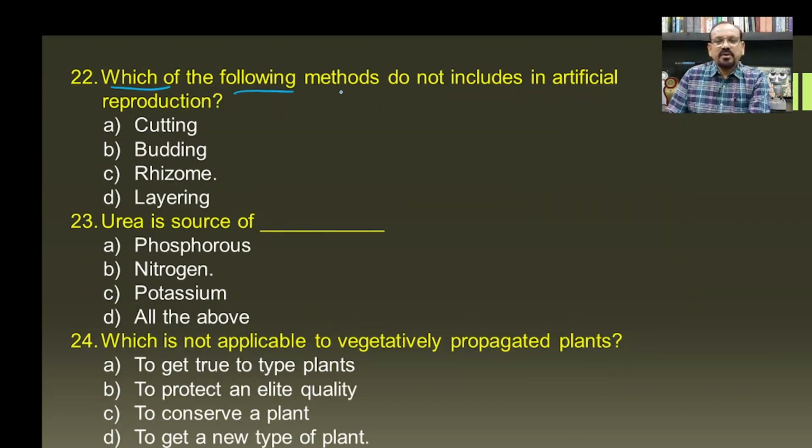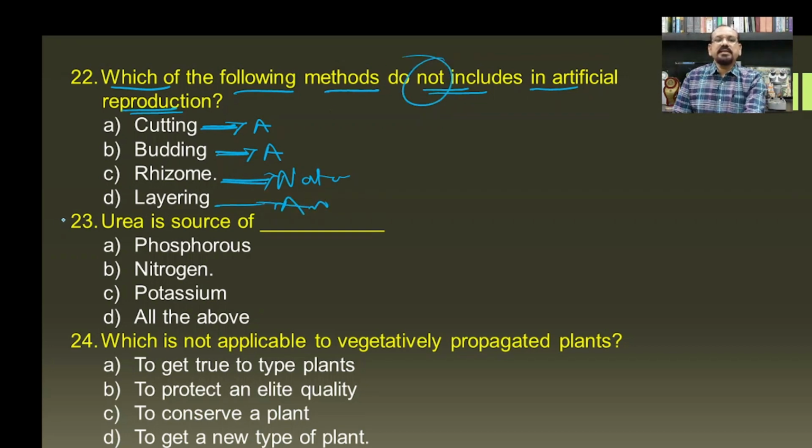Then which of the following methods does not include artificial reproduction? Cutting is artificial reproduction, budding is artificial reproduction, then rhizome is a natural process of reproduction, layering is artificial reproduction. Then not included in the artificial reproduction, and hence C will be the correct answer.